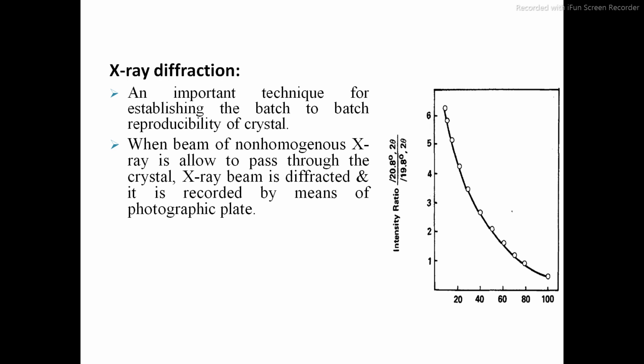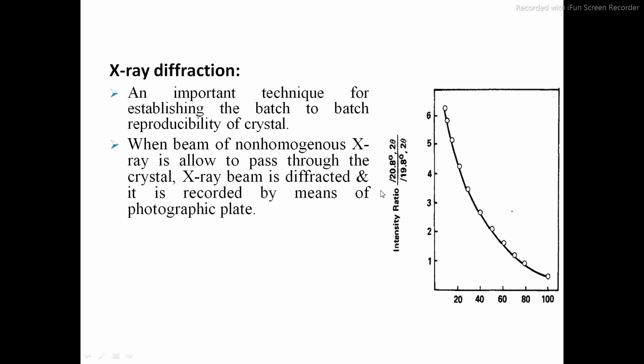Suppose we have a crystal of sugar. We pass X-ray radiation through this crystal, and if the given crystal is sugar, then there will always be X-ray diffraction at a particular angle. For a sugar molecule, X-ray diffraction will always be at 20.8 degrees.